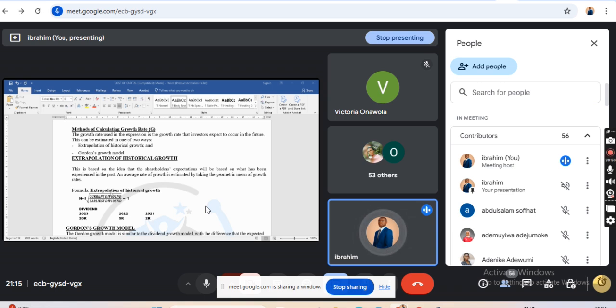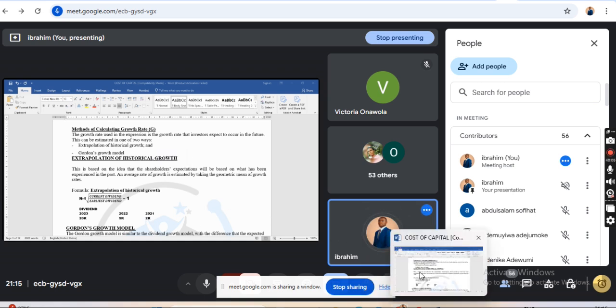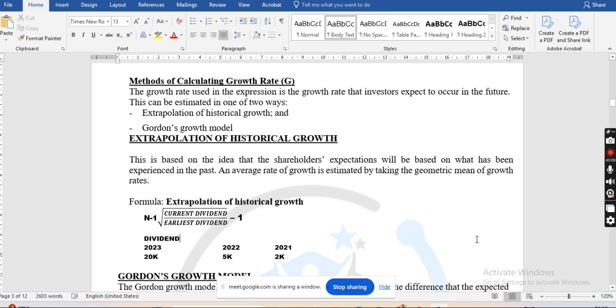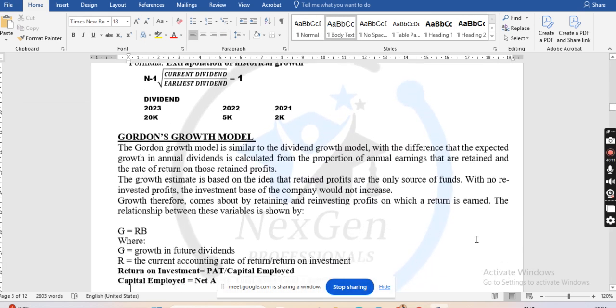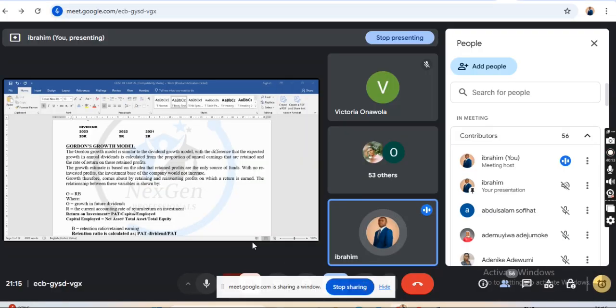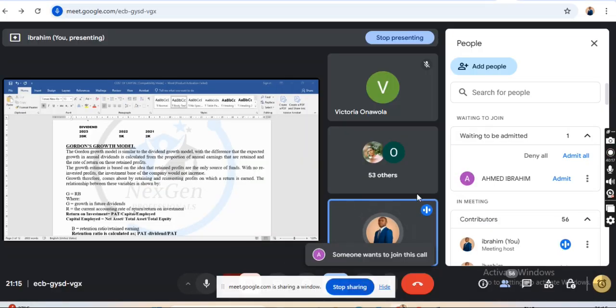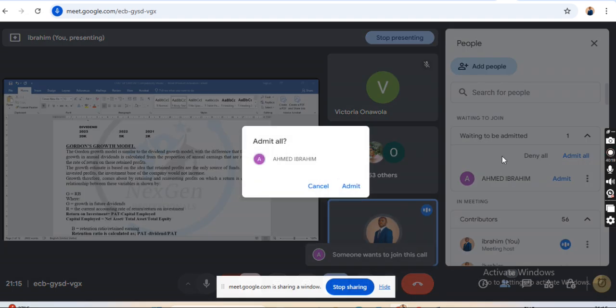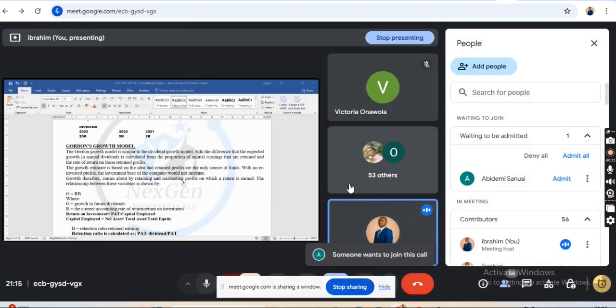Now, the question is how will you determine the growth rate? Use extrapolation on your series of dividends, or the Gordon's growth model. Now, let's quickly look at the Gordon's model, right? What is this Gordon's model? The Gordon's model makes use of the accounting profit. For you to get your growth rate, it makes use of the accounting profit, right? Now, what is the formula for calculating the growth rate?